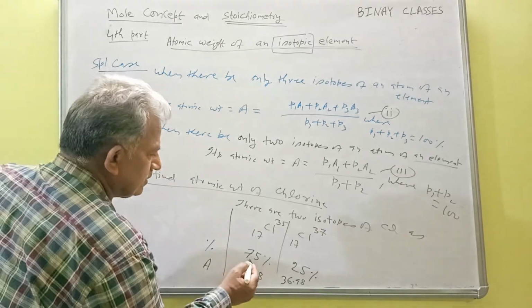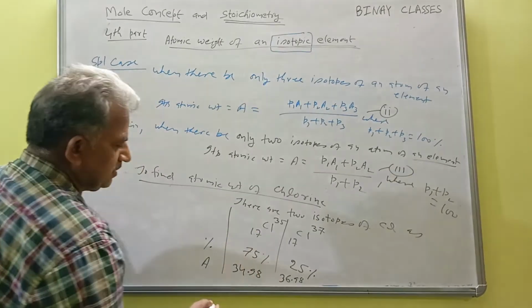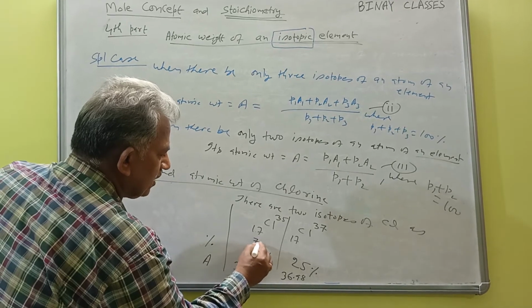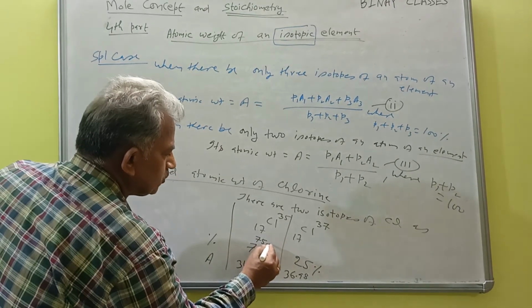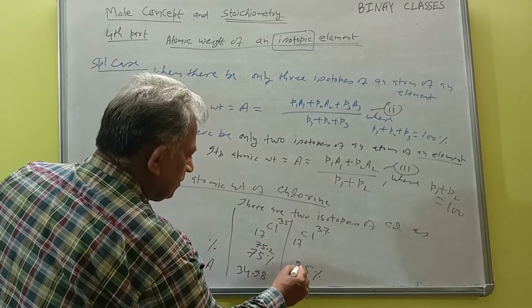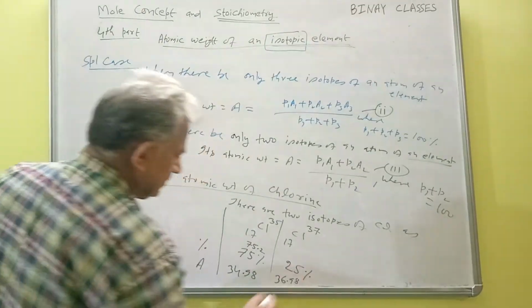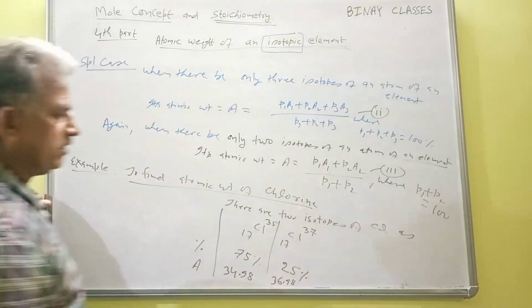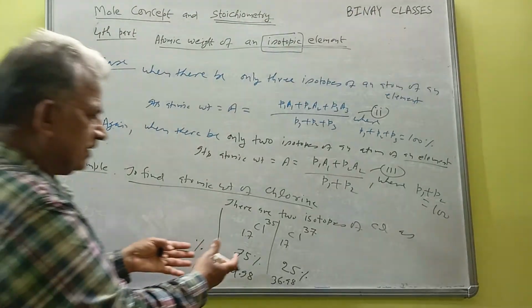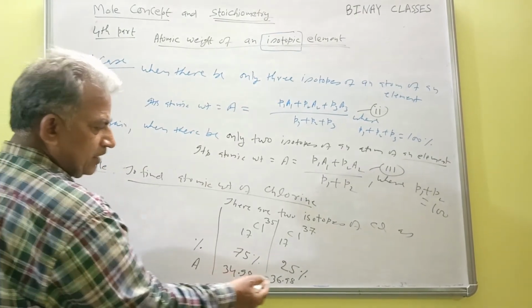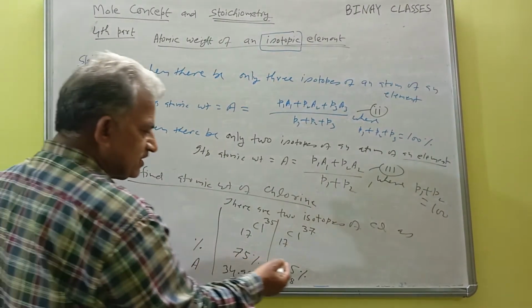Suppose I am writing here some changes, 75 point, suppose 0.2, and suppose this is 74.8. Or simply with these answers also you can calculate, because I do not have the data at this time of how much the atomic weights are and how much the percentages are.